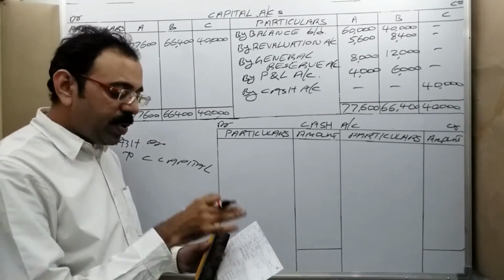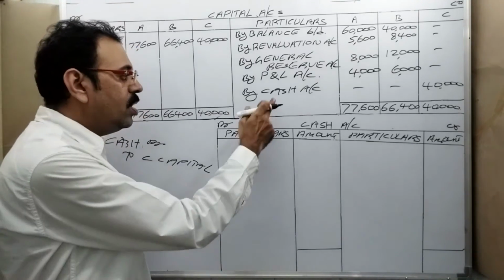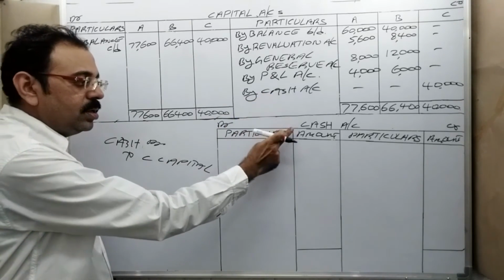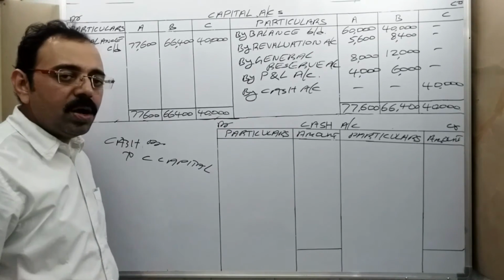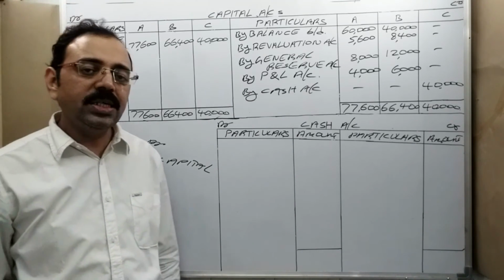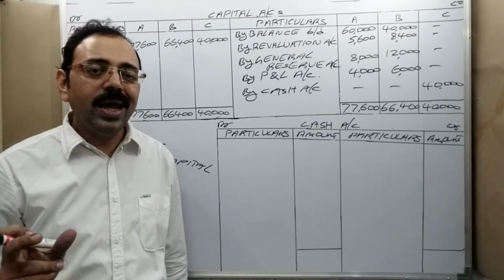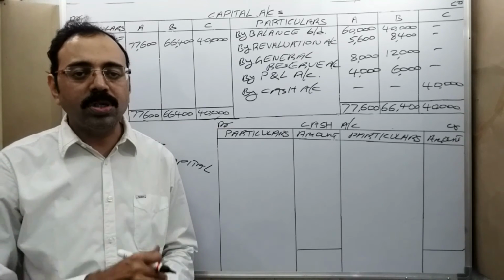And in the present problem he has given cash balance, no? Therefore this is the entry. I wrote cash. Then prepare cash account only. How to start this account? See the old balance sheet asset side. Cash. How much balance is given? 10,000 rupees. First you should take that amount.